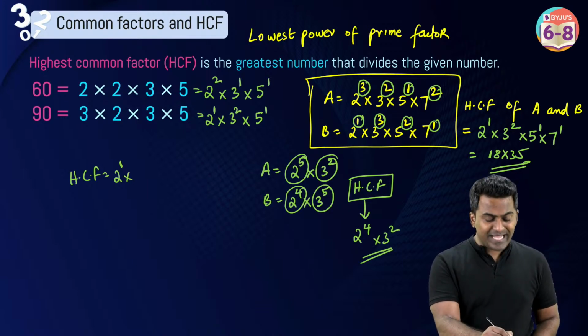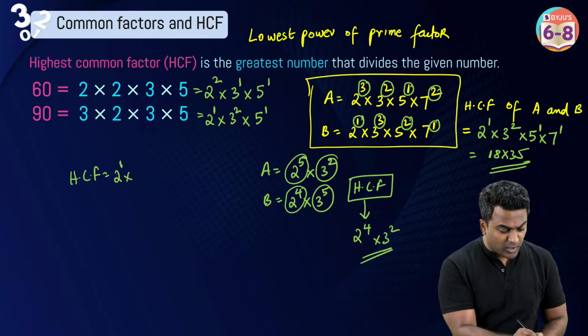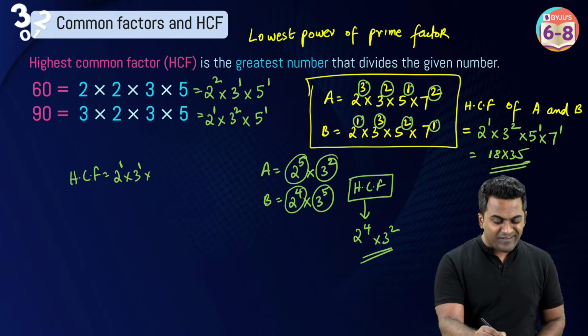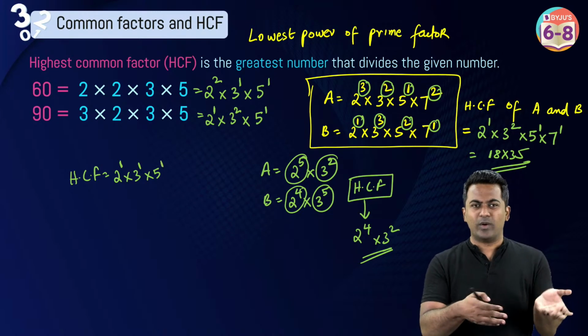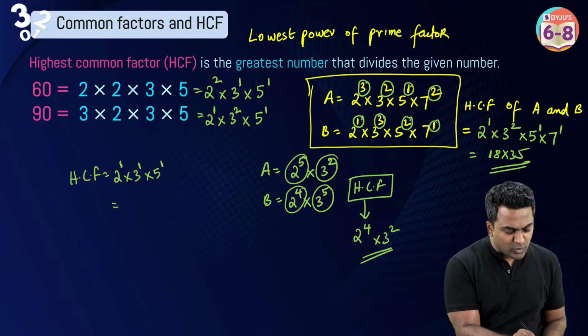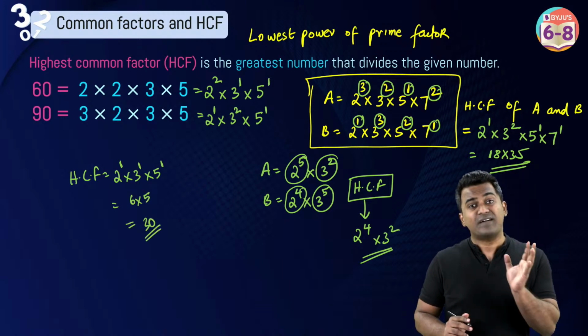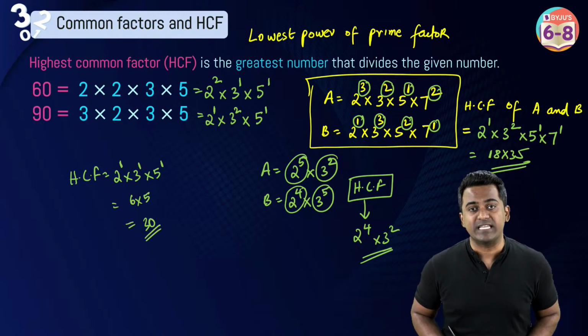Between 3 power 1 and 3 power 2, 3 power 1 is the smaller one. So I write 3 power 1. 5 power 1, 5 power 1, both are equal. So I can go ahead and write 5 power 1, because there's no lower, no higher. This is going to be the HCF. 2 times 3, 6. 6 times 5, 30. So this is the faster way of calculating HCF using the technique of prime factorization.